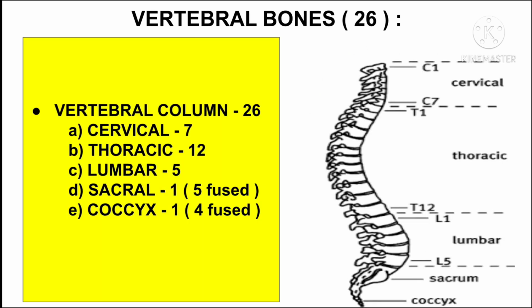The vertebral column consists of 26 bones in an adult, which includes 7 cervical vertebrae, 12 thoracic vertebrae, 5 lumbar vertebrae, 1 sacral vertebra, and 1 coccyx vertebra. The sacral vertebra is formed by the fusion of 5 independent bones in child. The coccyx vertebra is also formed by the fusion of 4 bones in children.